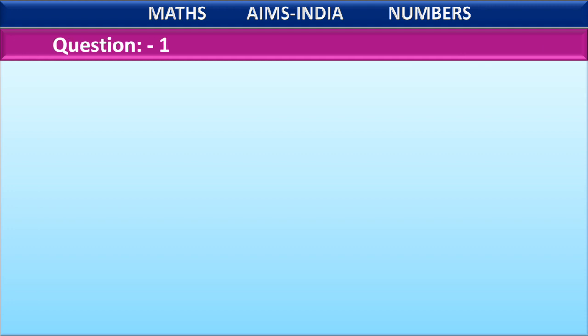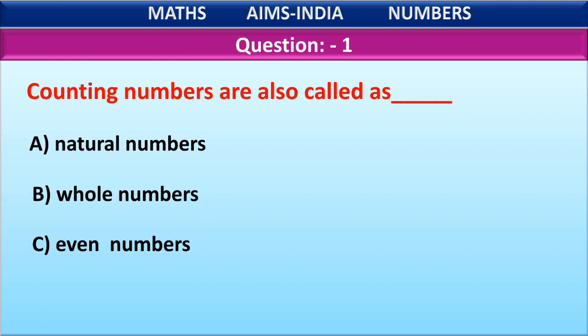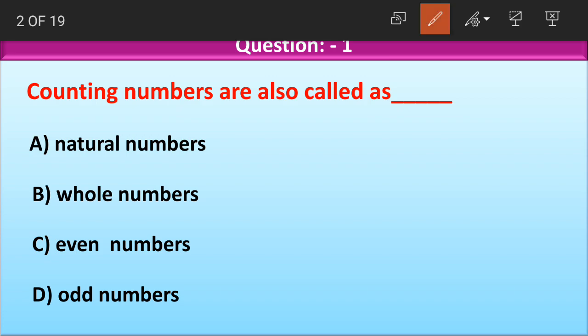Okay, children? The first question for today is: counting numbers are also called as what? When I say counting numbers, what are counting numbers? Counting numbers start from 1. 1, 2, 3, 4 and so on are called counting numbers because we start counting from the number 1.